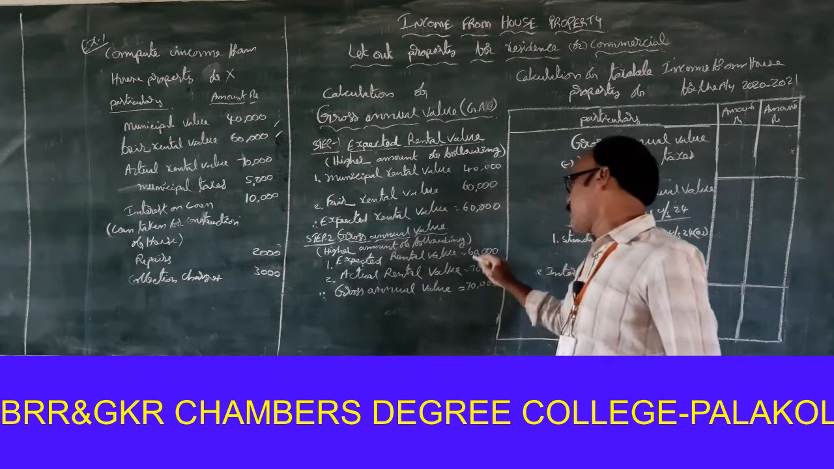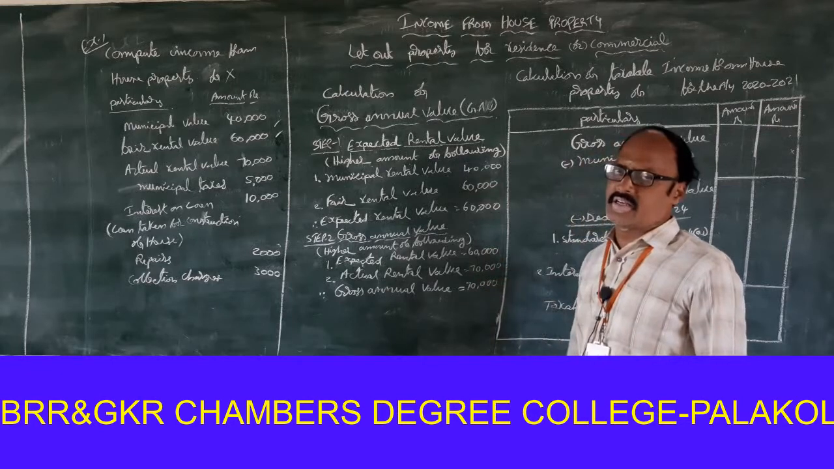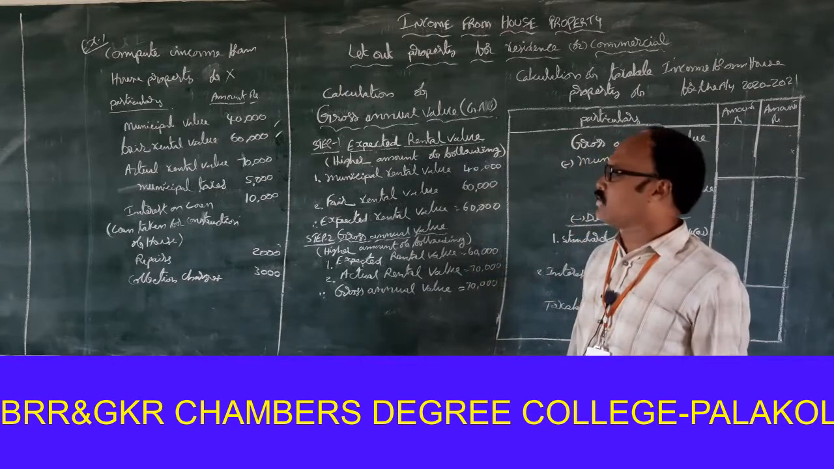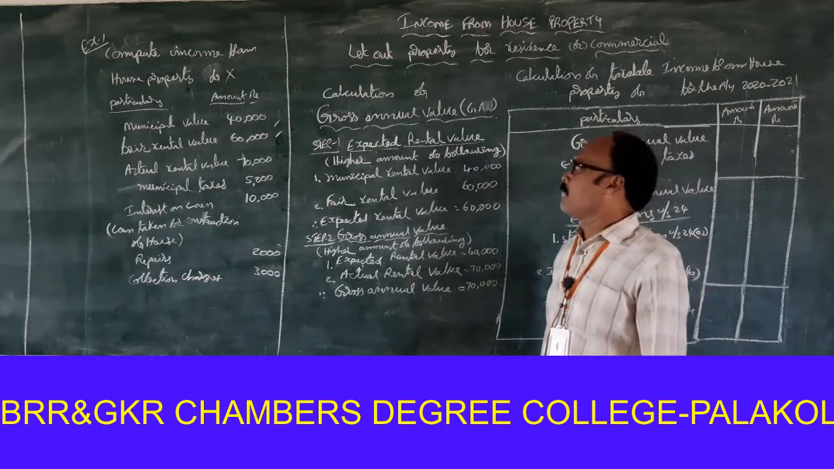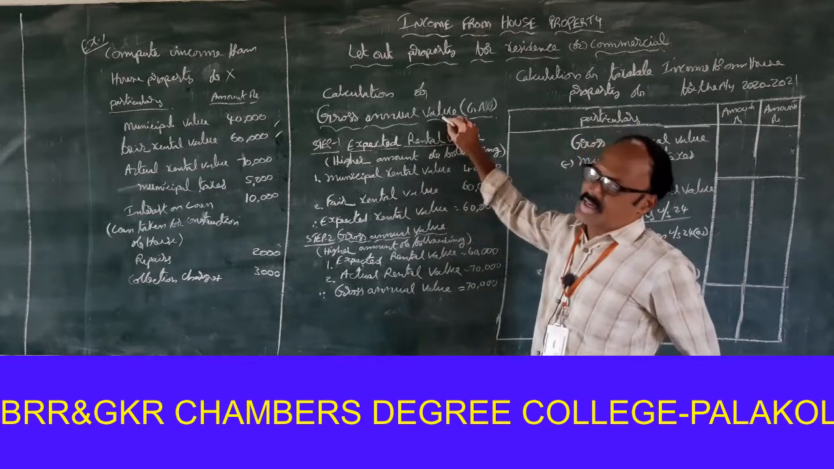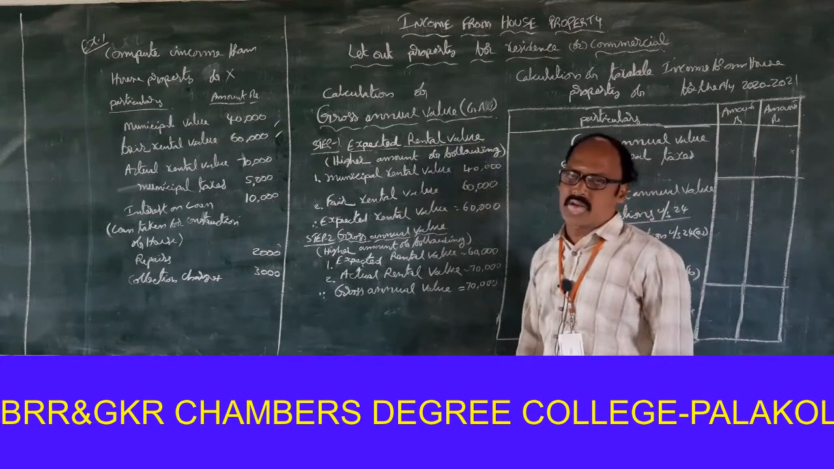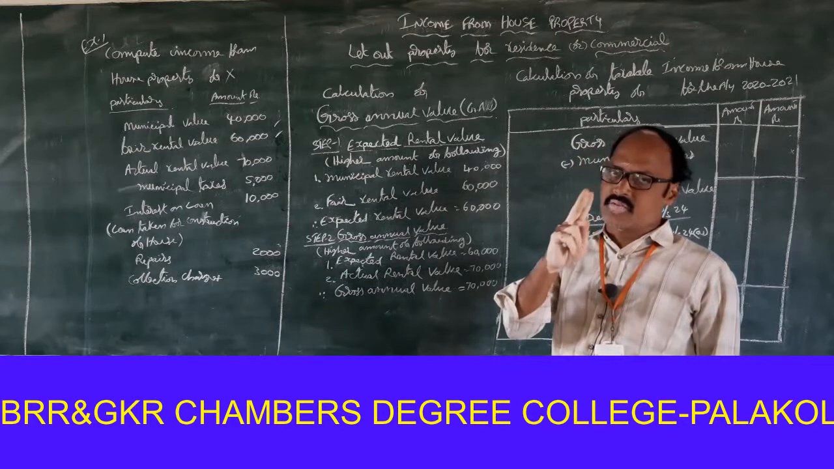The gross annual value is to be treated as 70,000. Once again, don't be confused. It is a very simple problem. Calculation of gross annual value: two steps are required.